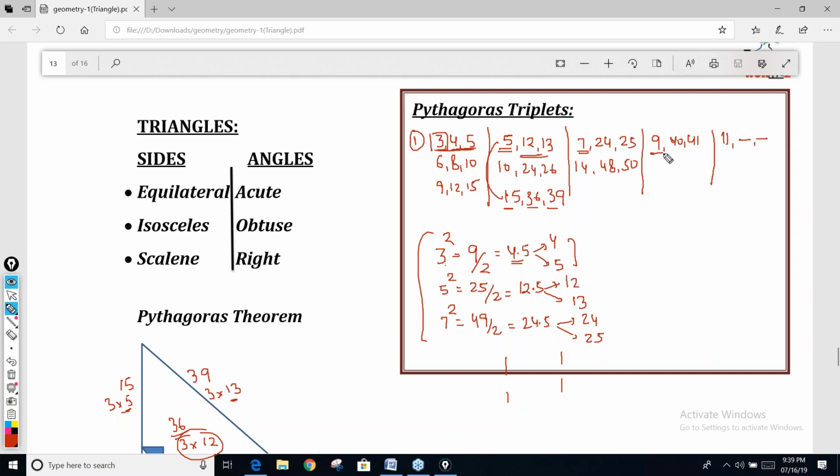No, 9 is not prime, Kavishi. 9 is prime. So even it is applicable on 9 also. 9 square is 81. Half of 81 is 40.5. The other two side will be 40 and 41. So not only prime, all the odd numbers.